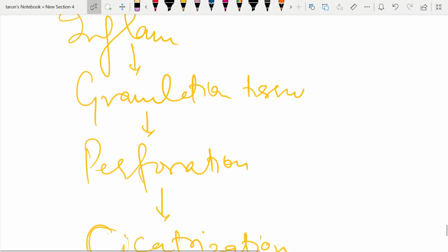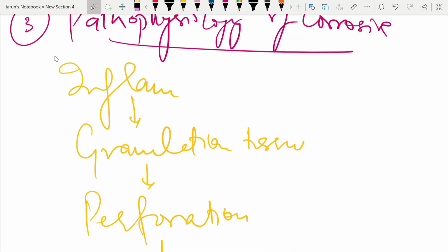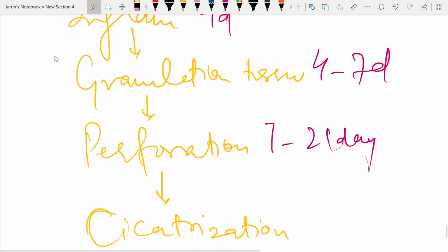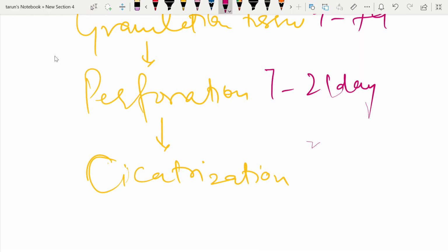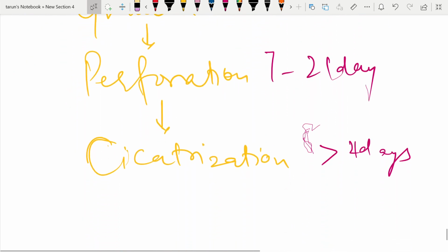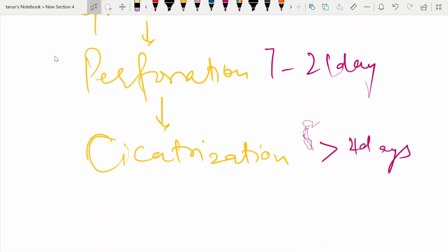The inflammation occurs in the first 4 days. Then after 4 to 7 days there will be granulation tissue formation. Then from 7 to 21 days there is a risk of perforation. Then after 21 days there will be scar formation. So they can also ask about the pathophysiology. We can also see coagulative necrosis in corrosive poisoning.